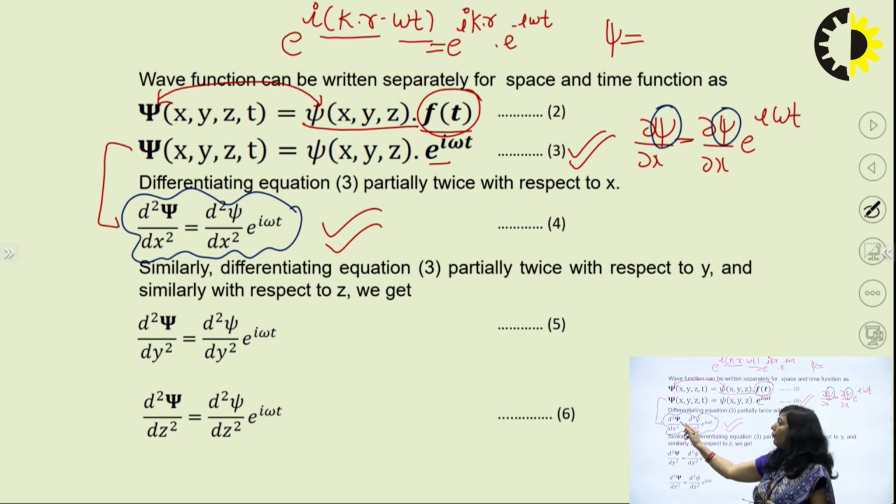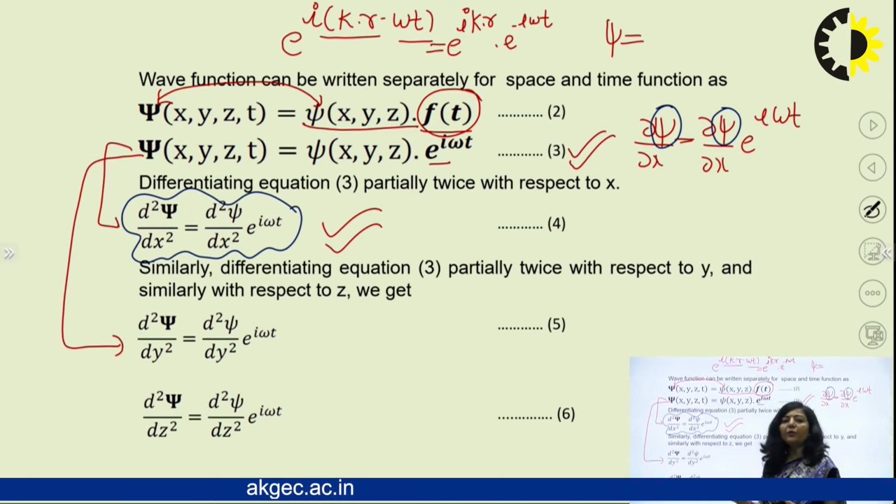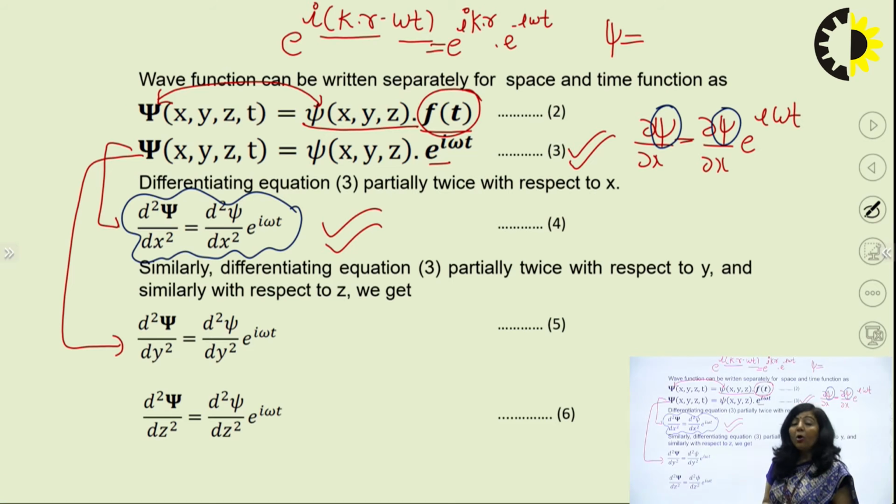Similarly, you have to differentiate this psi with respect to y. You will get a similar type of result. And on similar lines, you have to differentiate psi with respect to z two times, and you will get this particular equation. So after differentiating psi with respect to x, y and z, you are getting equation numbers 4, 5 and 6. So differentiation with respect to position coordinates is done.